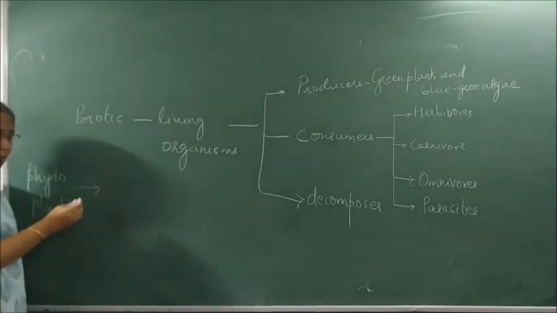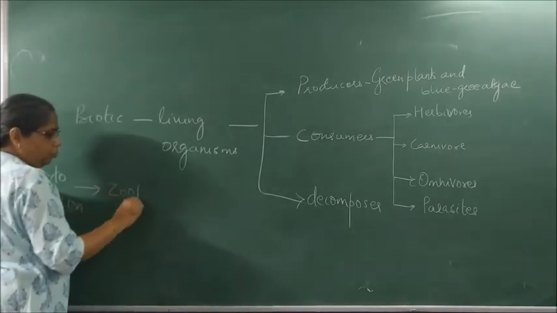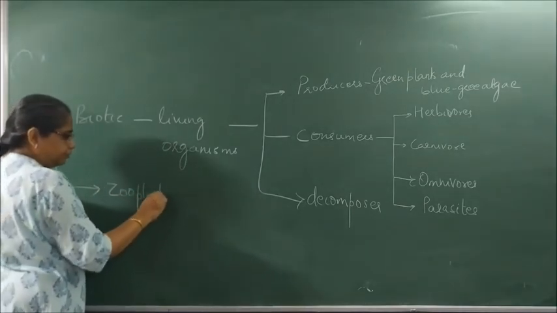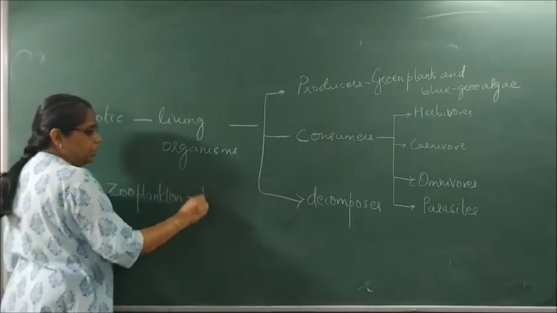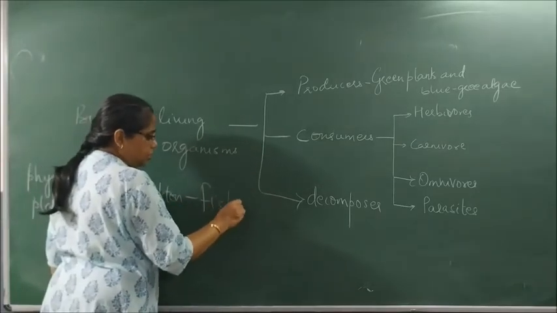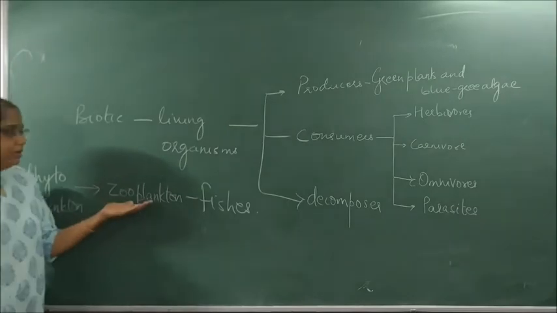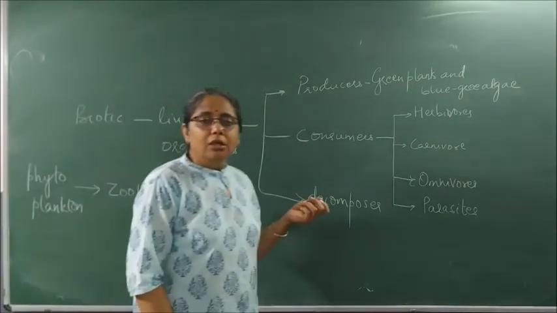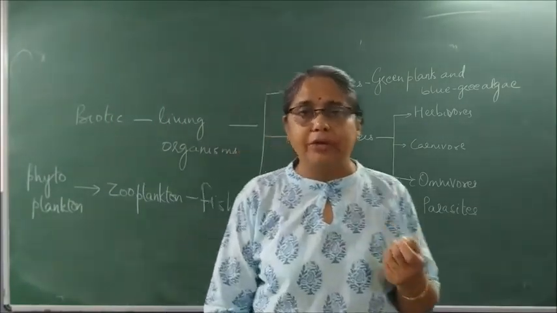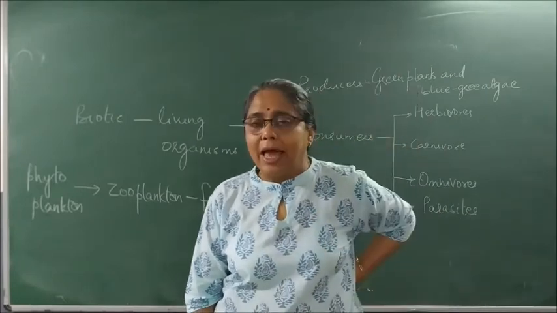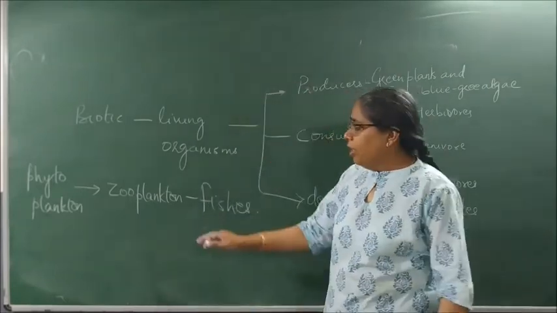It is eaten by small insects called zooplankton, which in turn is eaten by small fishes. Okay, so the three columns you have, first is what? Phytoplankton. Phytoplankton are very small microscopic plants eaten up by what? Zooplankton. Zooplankton are very small animals which are eaten up by what? Fishes.